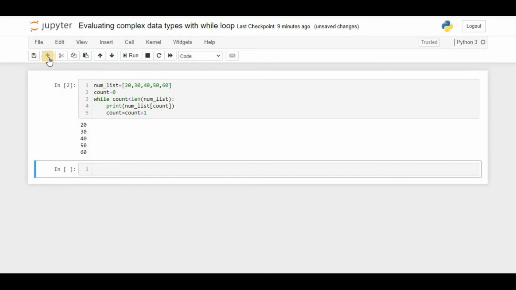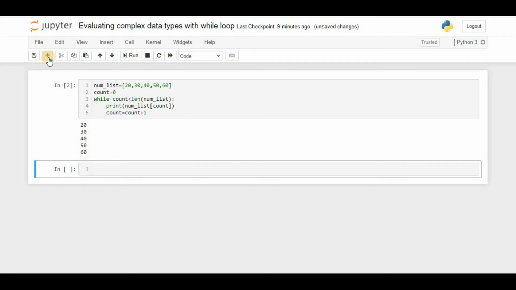Now we will move on to one more example. In order to iterate over the elements of a list or any Python sequence using a while loop, we have to make our own index into that sequence. Such iterations are easier to manage in for loops, which is why that is the preferred looping structure. However, it is still useful to know how to perform such iterations in a while loop. Now we'll move on to a similar example.